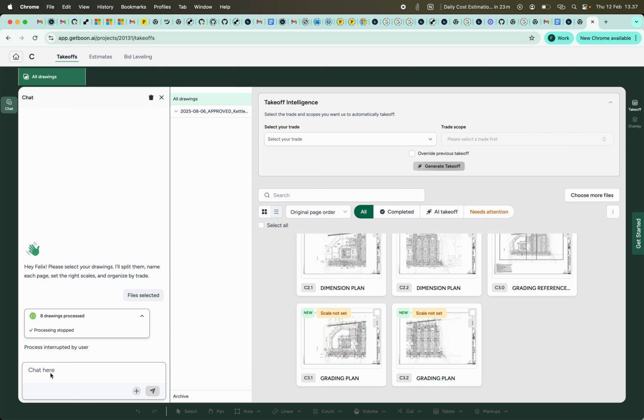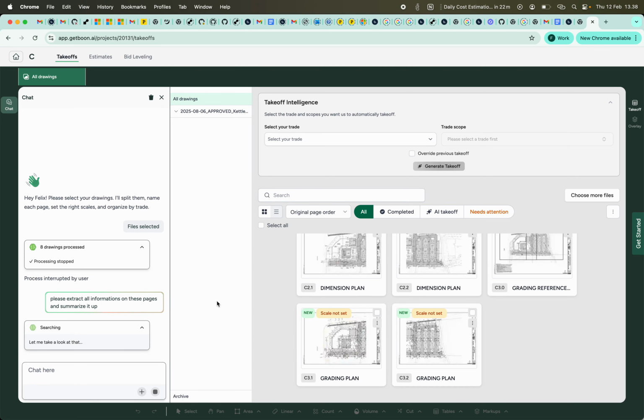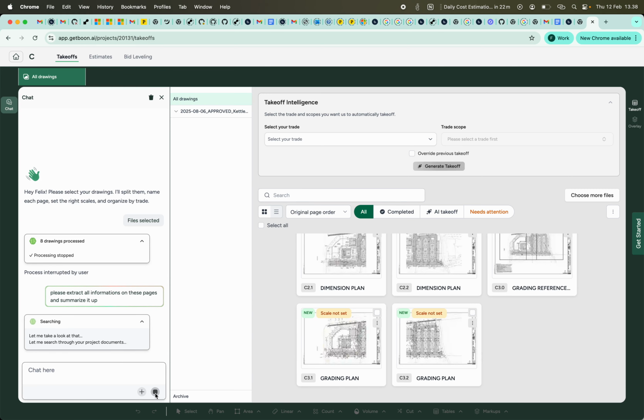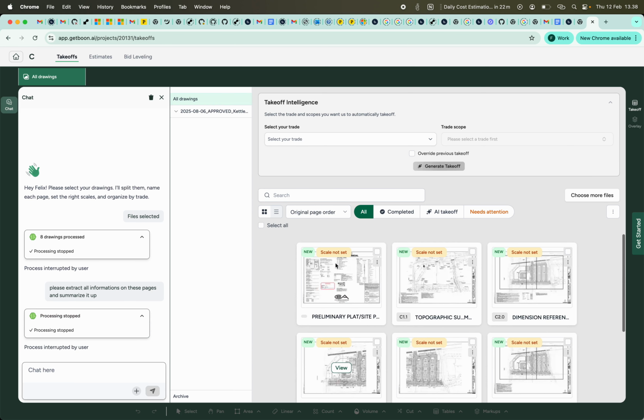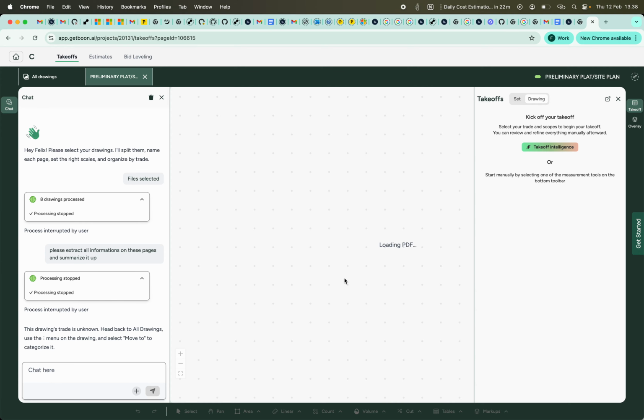We have the stop button here as well. If we do "please extract all information on these pages and summarize it up," it looks like we are chatting with the bot, the agent, and while it is working, we can stop it, and yeah, boom, it's done. So no continuous progression here.